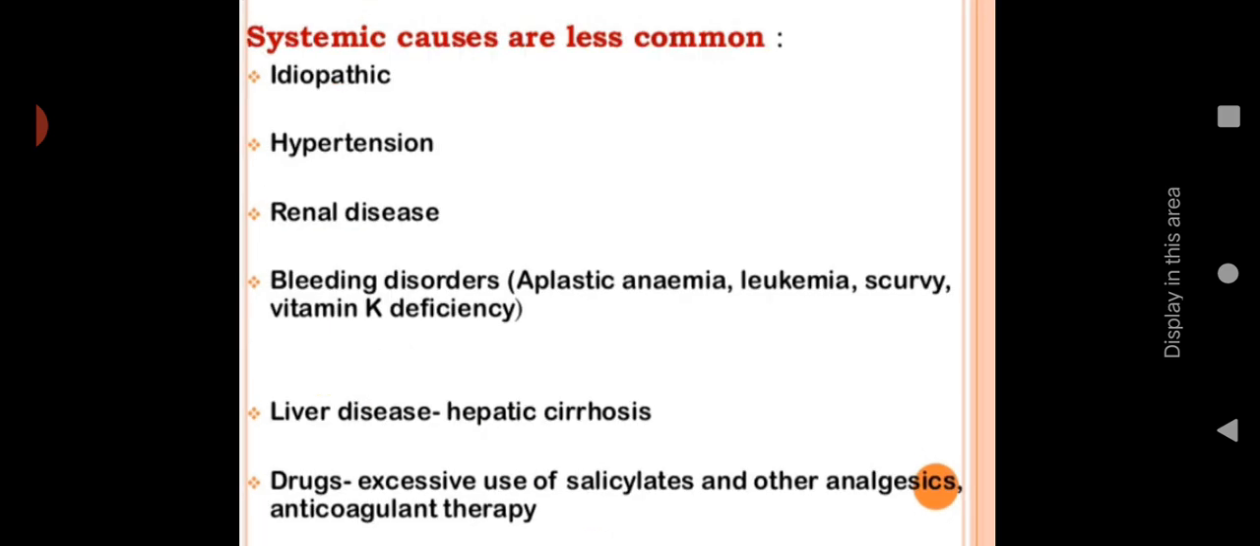Then systemic causes are less common. Systemic causes are idiopathic, then hypertension, renal disease. Due to hypertension it can occur, or renal disease.